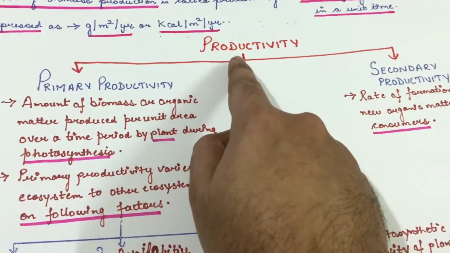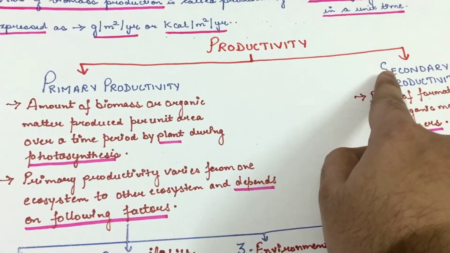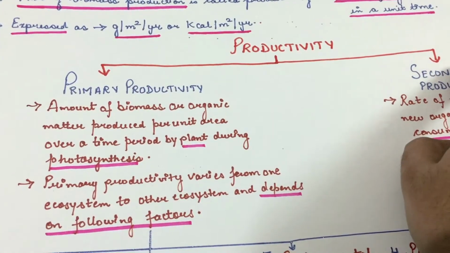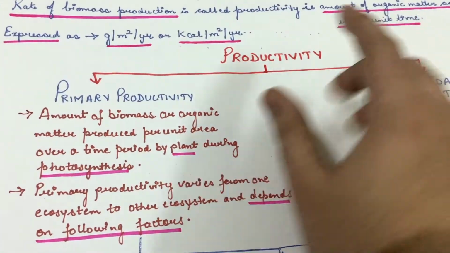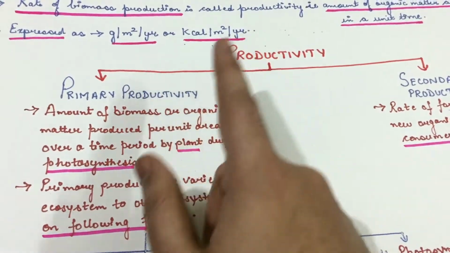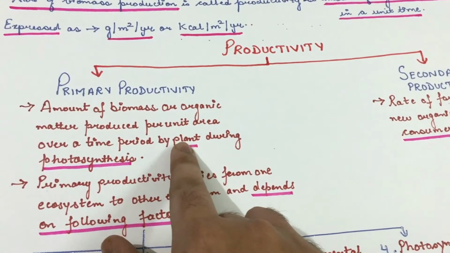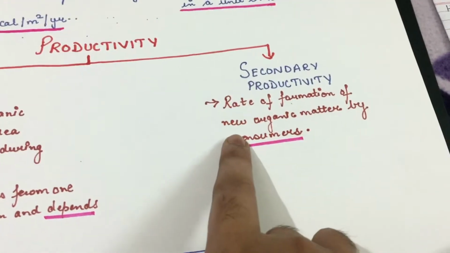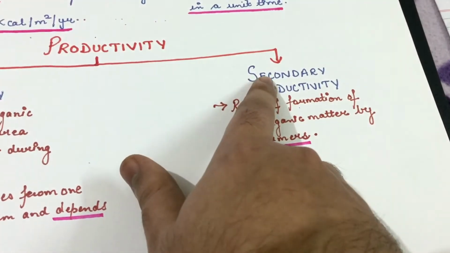Now, there are two types of productivity, primary productivity and secondary productivity. Now, what is the difference between these? In primary as well as secondary productivity, organic matter will be produced, means biomass will be produced. But if that biomass is produced by the plants or by the producers, it is called primary productivity. And if that biomass is produced by the consumers, that is known as secondary productivity.